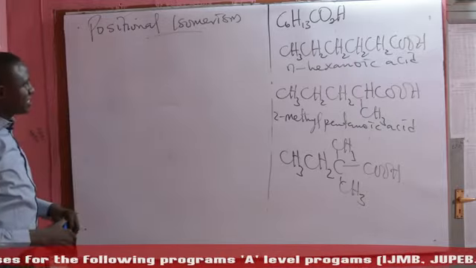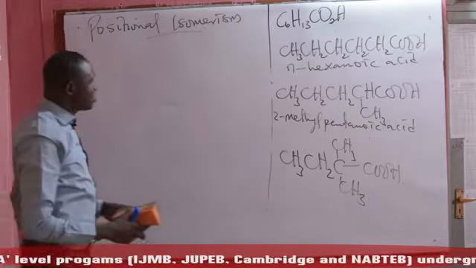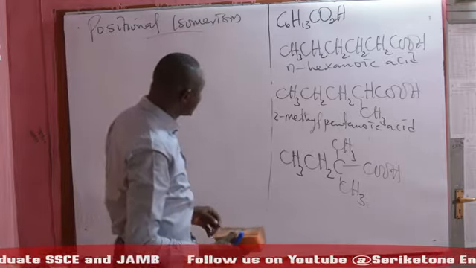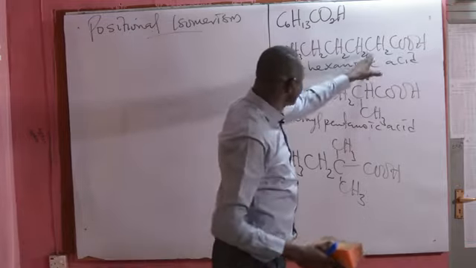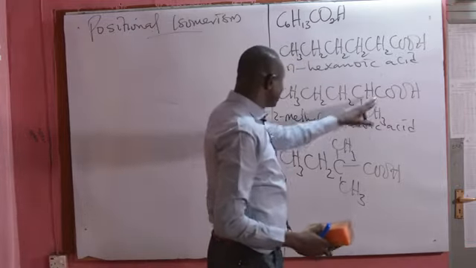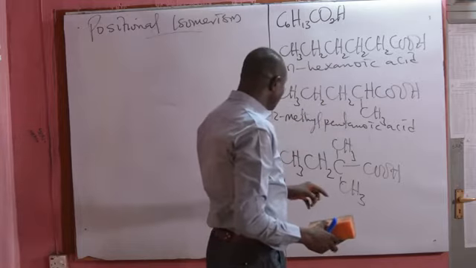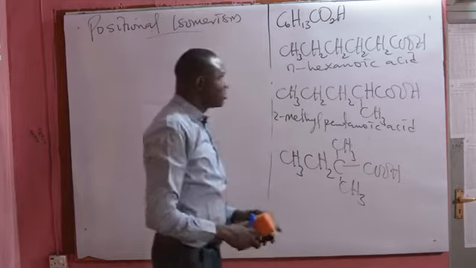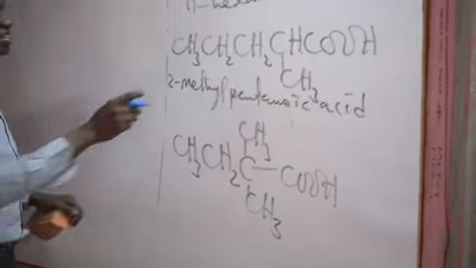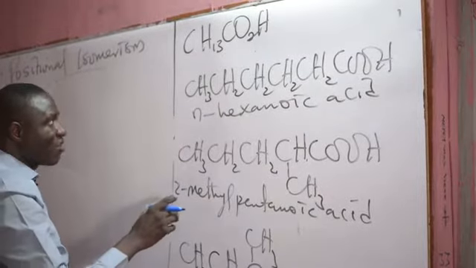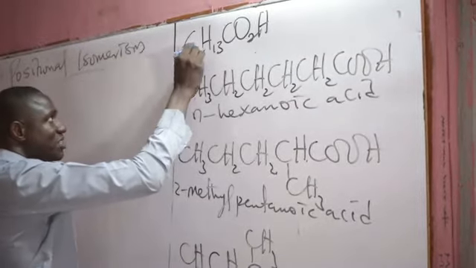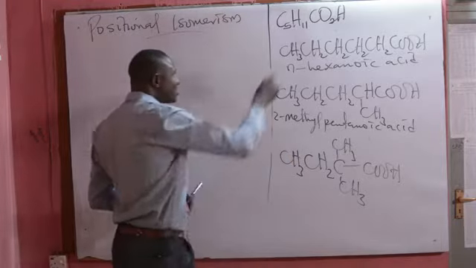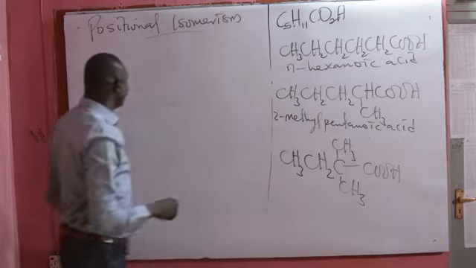The positional isomerism involves a situation whereby you have, okay, let's go through this again. 1, 2, 3, 4, 5, 6, n-hexanoic acid. 1, 2, 3, 4, 5, 2-methylpentanoic acid. 1, 2, 3, 4, this is 2,2-dimethylbutanoic acid. Okay, so that does not conform with the molecular formula of this. So that is C5. How many hydrogen? 11 hydrogen, because this carbon has taken care of the 6 carbon.